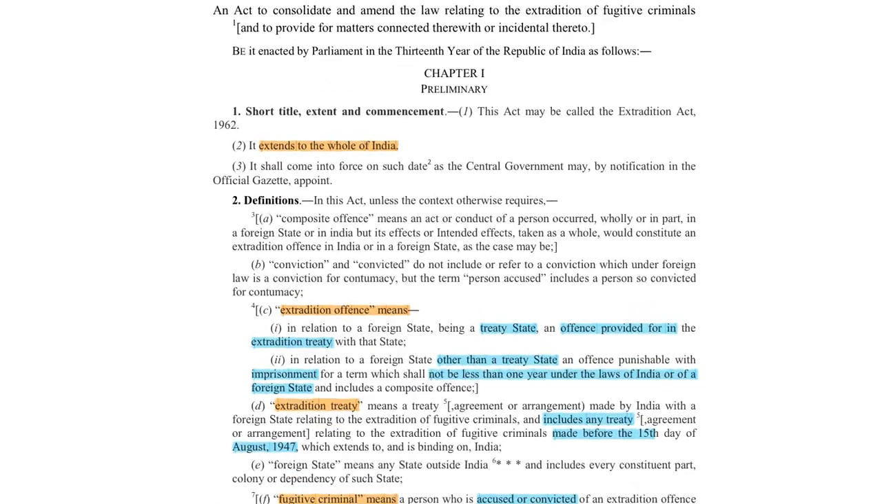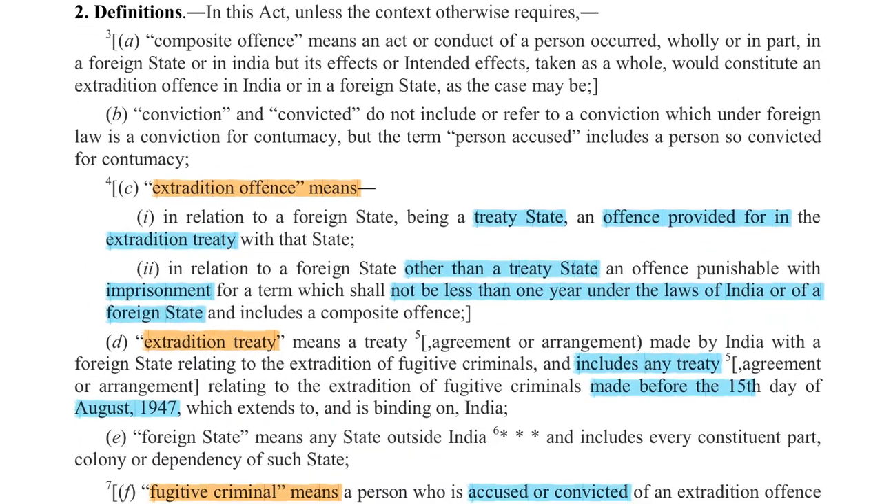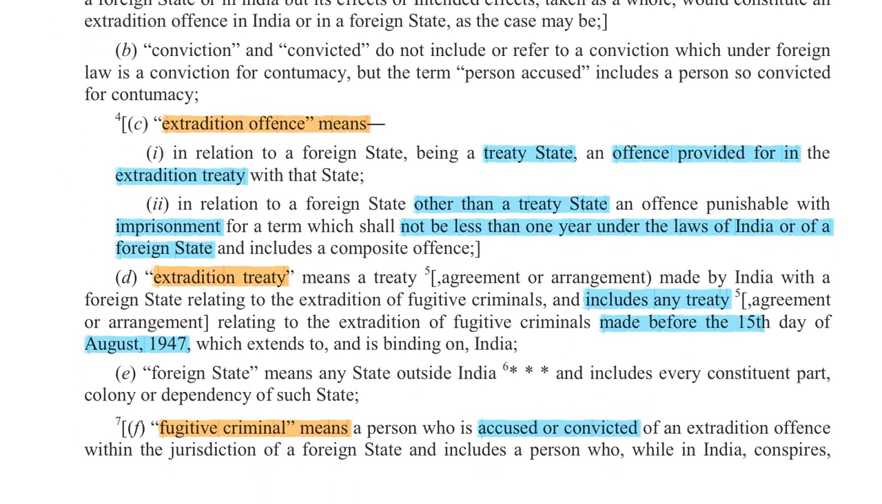So the first point that is important is that this law extends to the whole of India. It has been passed by the parliament and it covers the whole country. So states do not have any say when it comes to extradition. This can be asked.